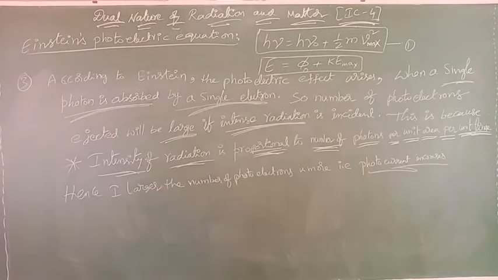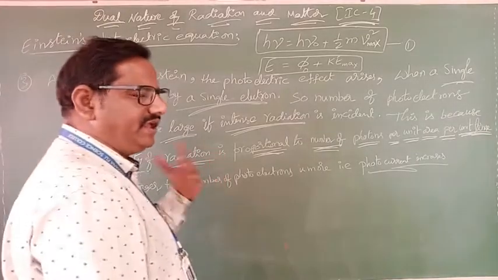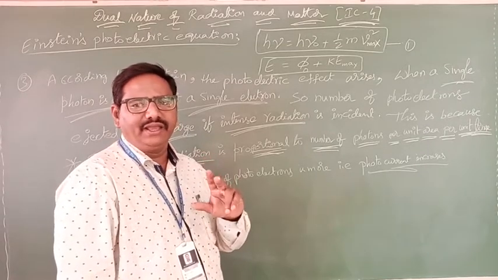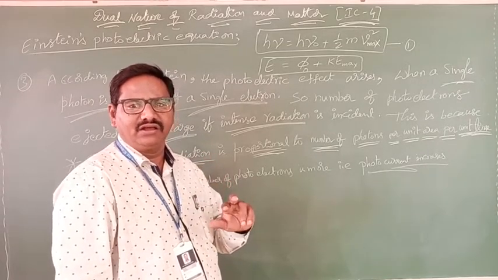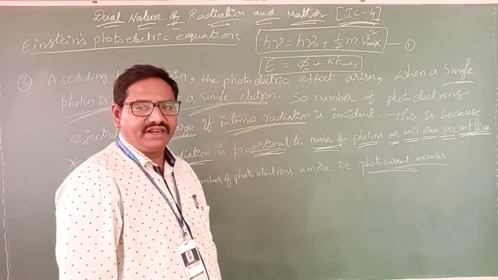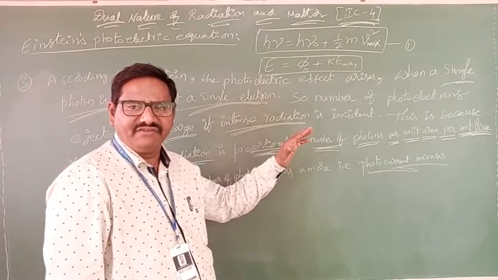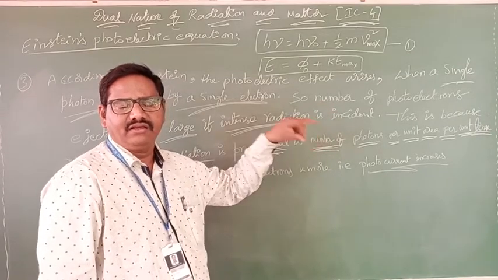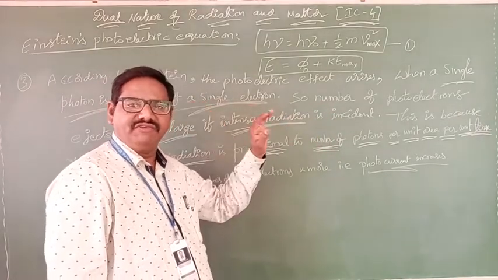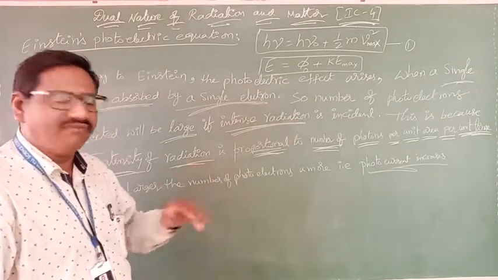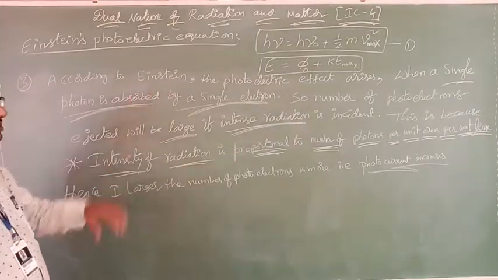Next one, most important. If frequency increases, kinetic energy will increase. If intensity increases, photocurrent will increase. These two points need more clarity, otherwise there is confusion between them. If the incident light frequency increases, kinetic energy increases because the speed of the electron increases. If the intensity of incident radiation increases, what happens? The number of photoelectrons ejected increases. Why? Einstein gave a small explanation.